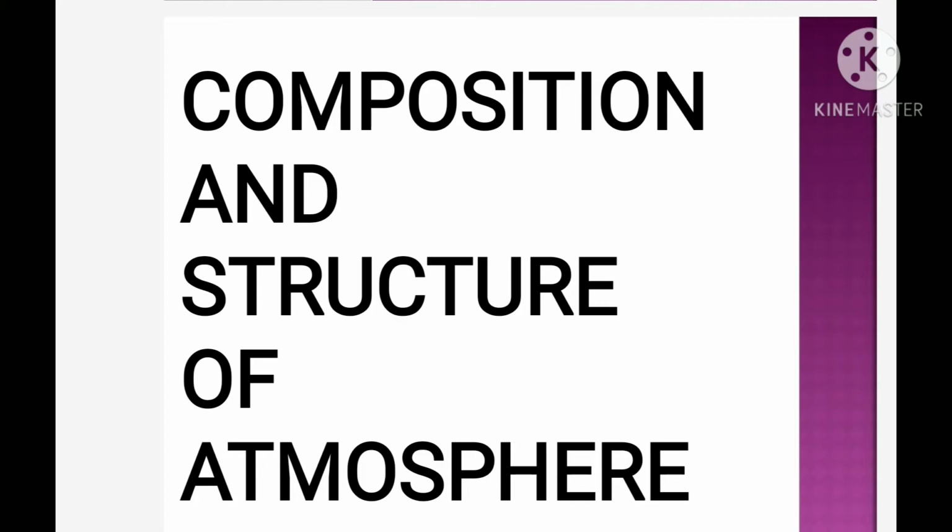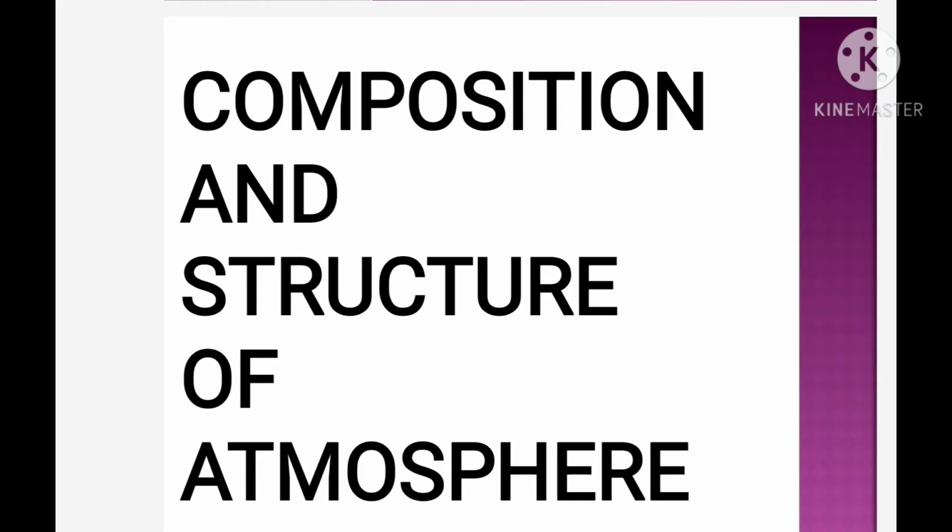Dust particles play a very important role in the stability and instability of air. Moreover, these act as hygroscopic nuclei around which water vapor condenses, which is very helpful for the formation of clouds. In this video, we'll now discuss the structure of the atmosphere.